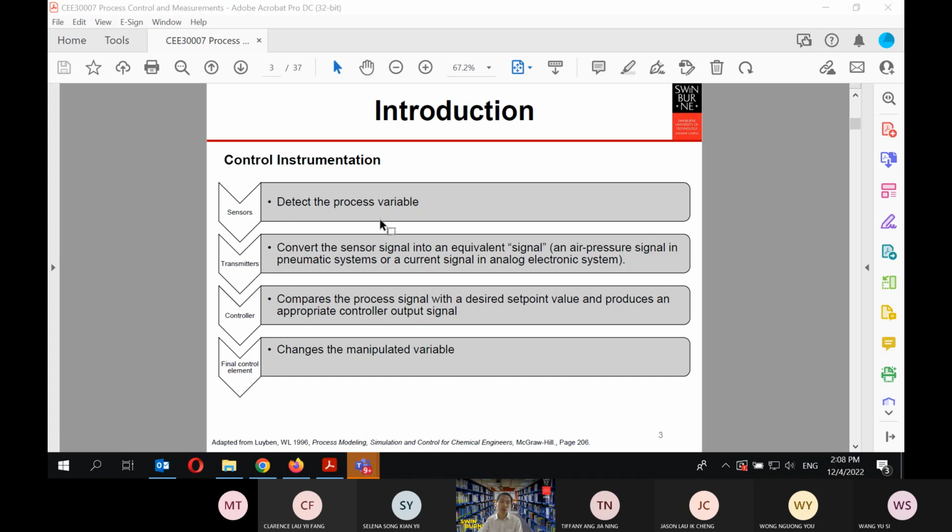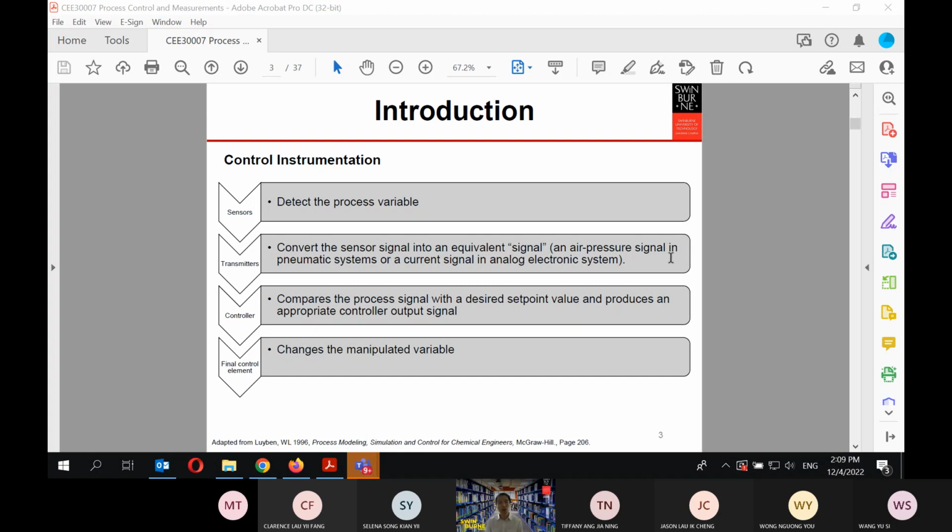Okay, so there are 3 parts of the control instrumentation: sensor, transmitter, controller, and the final control element. Sensors are important in that they detect the process variables. The transmitter will convert the sensor signal into an equivalent signal. Okay, it can be an air pressure signal if you have a pneumatic system. So in the old days, we used a pneumatic system where everything relies on pressure. All the valves that you have in your plant would be operated using an air pressure system that will open all the valves when it operates.